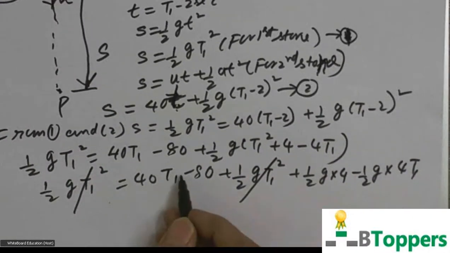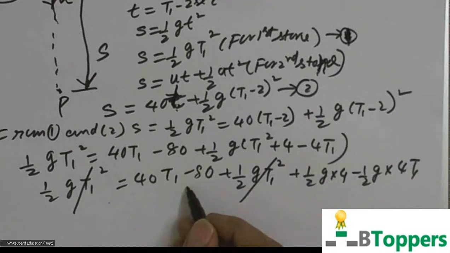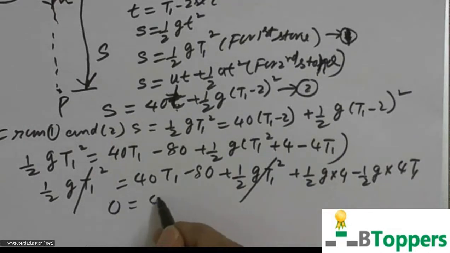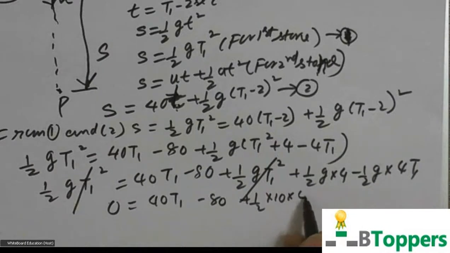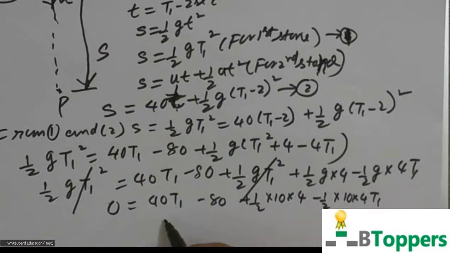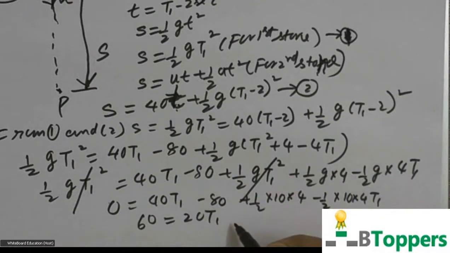So you get 0 equal to minus 80 plus 40 t1 minus 80, taking g numerically equal to 10 here, minus g, which is 10, into 4 into t1. So we get 20 t1 equal to 60.